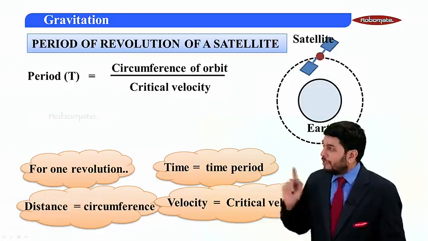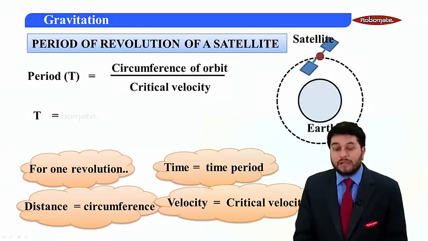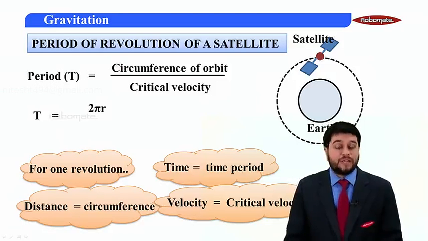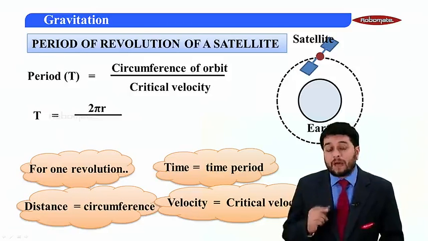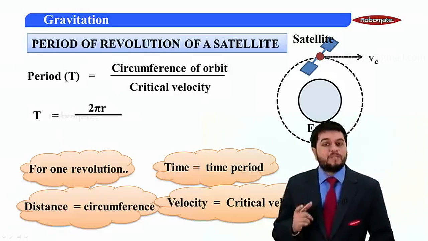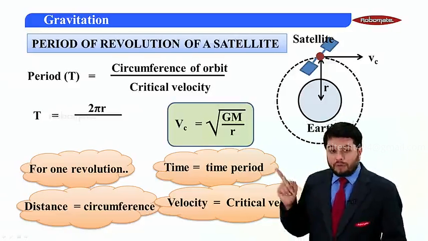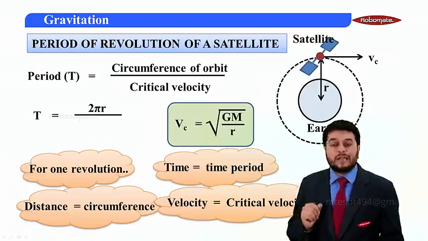Now note, we need to find out the time period, so I keep it as it is. Time period is equal to the circumference of the circular orbit upon critical velocity. If the radius of the orbit is small r, the circumference is 2 pi r. In the previous module we had done that critical velocity is given by the formula root of GM upon r. Let's substitute that in the time period expression.